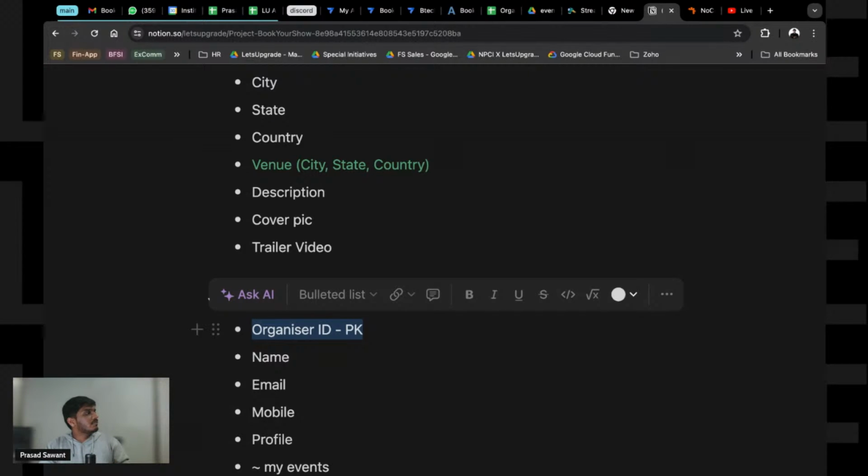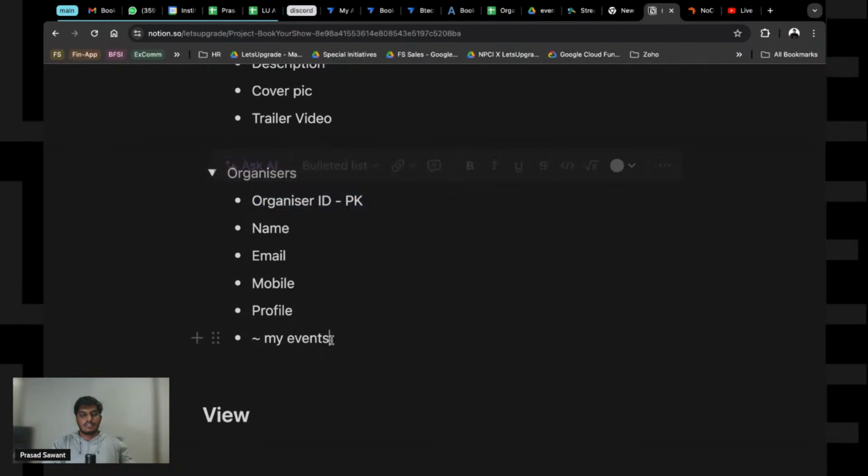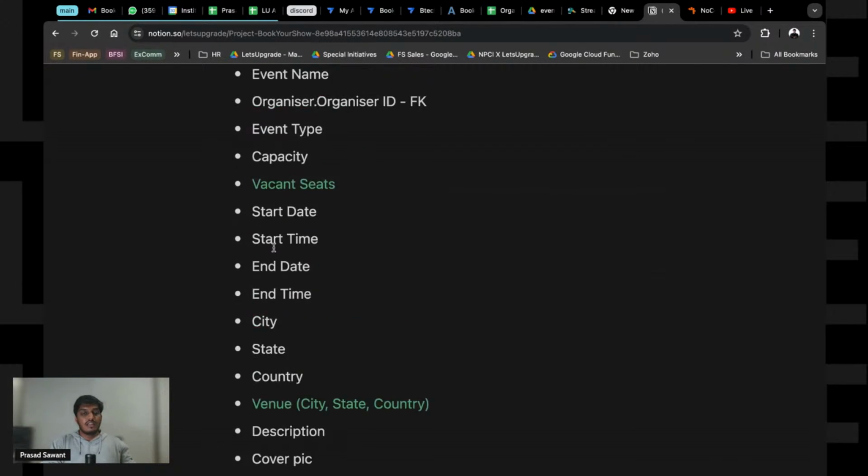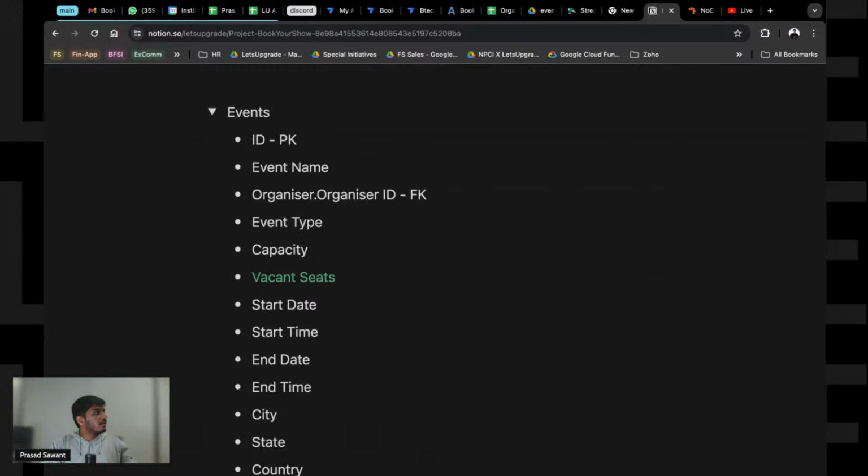Is this clear, guys? Just let me know in the chat if this is clear. If you have understood this much, we have created two tables as of now, and we have understood primary key and foreign key. This is important because when we create the app and do referencing, this is going to come in a lot of use.